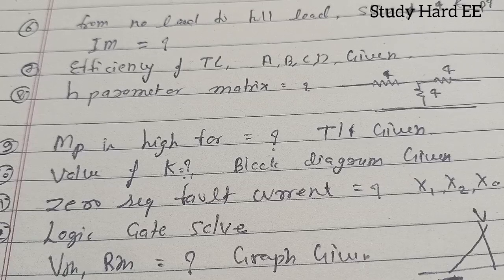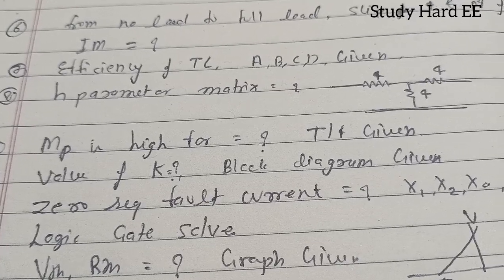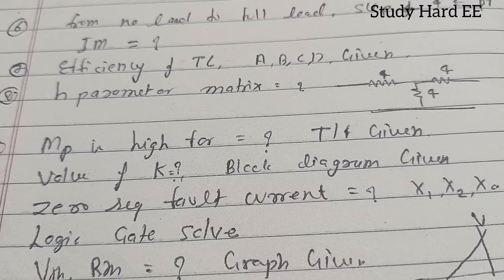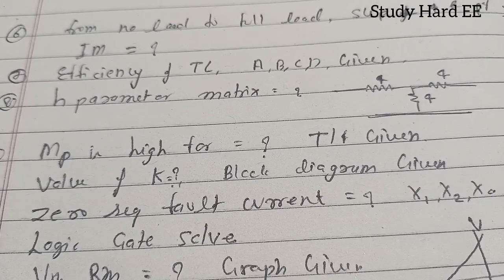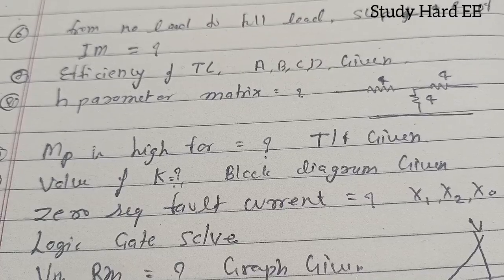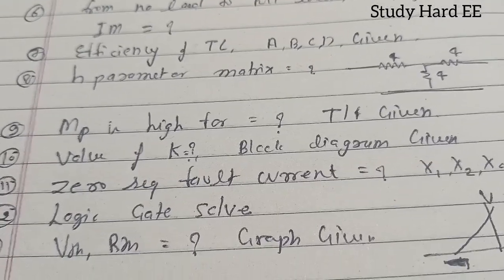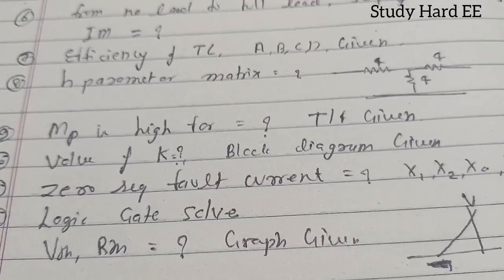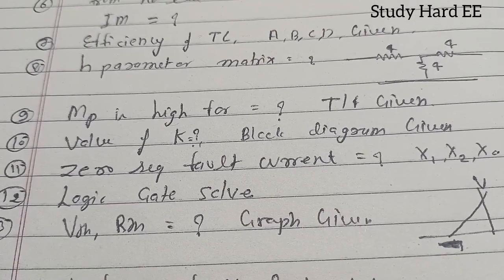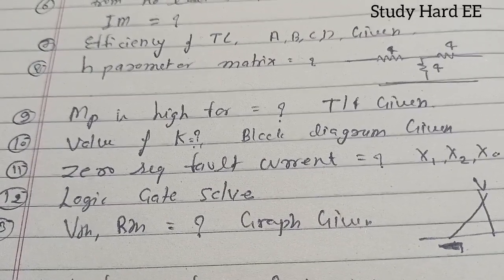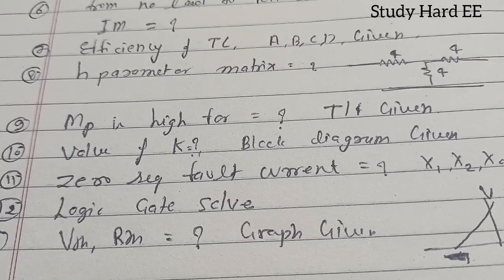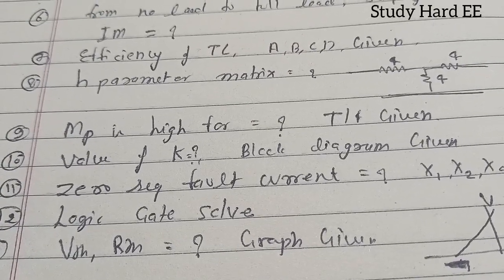And in the eighth question they have asked the H parameter matrix, and the circuit is given like this. If you have practiced a lot on such questions, then you can do it in very less time. But if you are new to such questions, then it will take time. So if you can't do it, leave it immediately. Don't waste any time on a particular question. In the ninth question it is asked, Mp is high for peak overshoot. They have given a transfer function, and you can relate it with zeta.